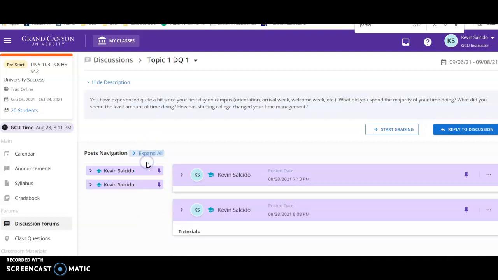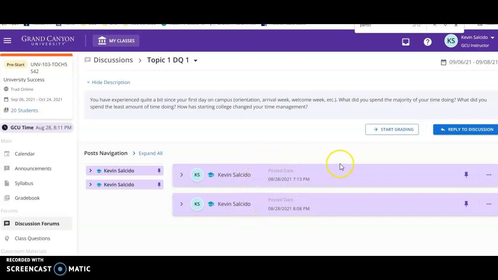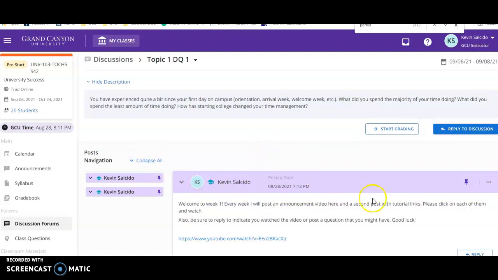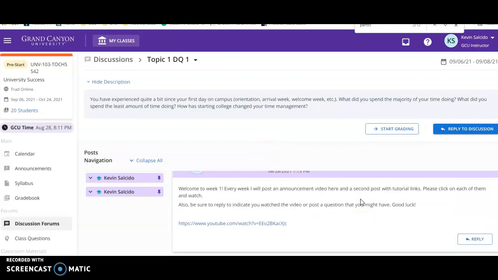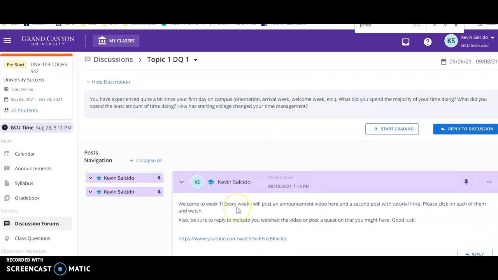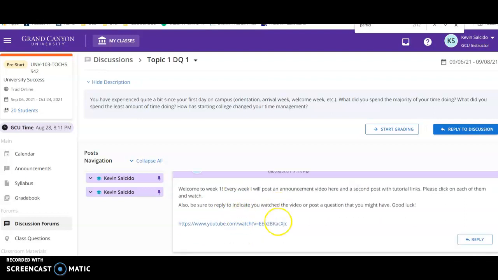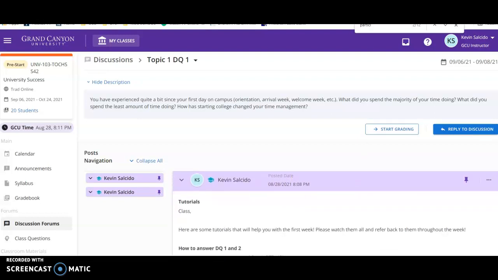Now you can click on the collapse all and you'll see mine. I'm hoping you see the same color as I see, purple, or whatever it is on top. So if you have that up there, please take a look at that. Now, when you click on each of them, let's see here. This first one is going to be a video of me talking. Okay, so click on that. It's a YouTube video of me talking. And then when you scroll down even further, you're going to see tutorials.